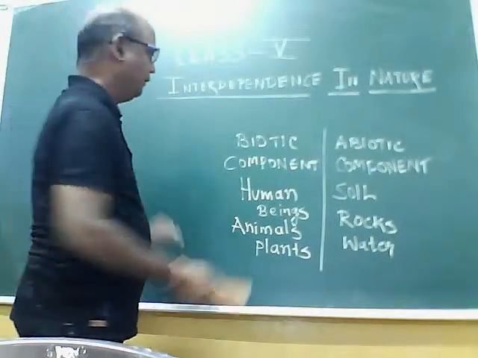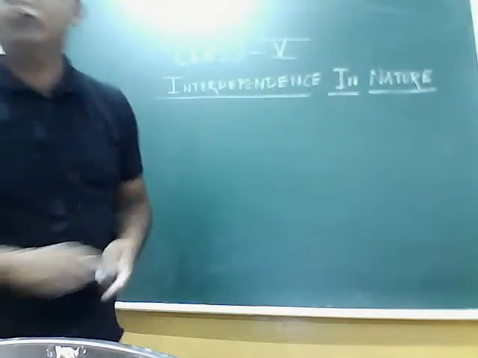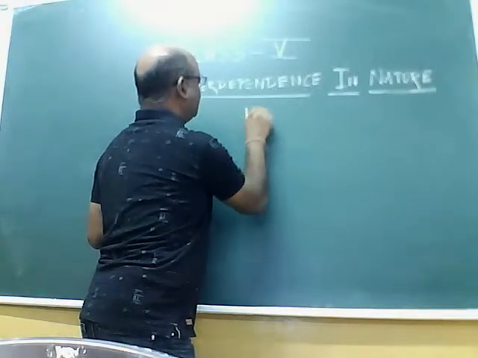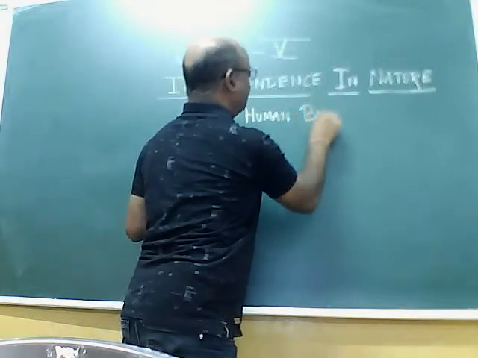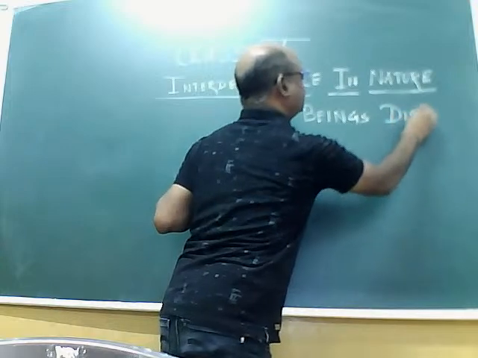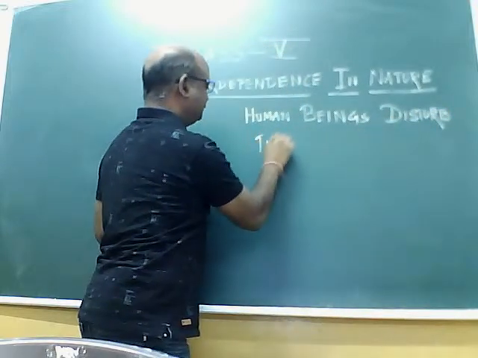Now today we will study how we human beings spoil, how we disturb the balance in nature.